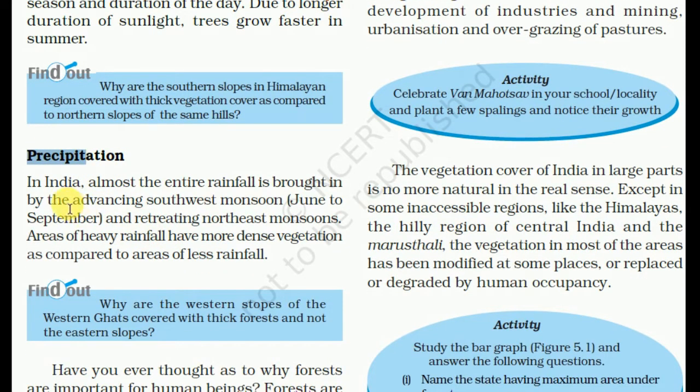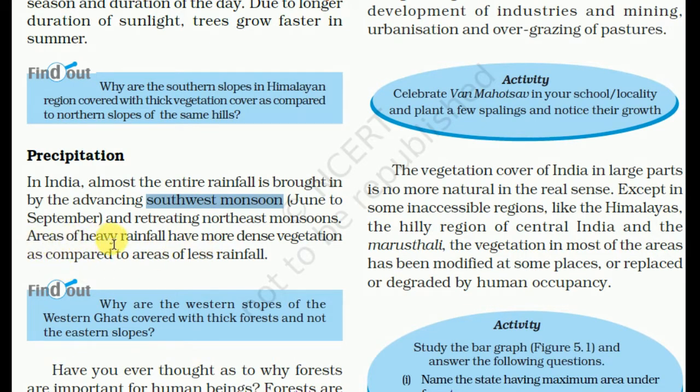Precipitation. In India, almost the entire rainfall is brought in by the advance of the southwest monsoon from June to September and the retreat in the northeast monsoon. So when the monsoon comes, it is the southwest, and when it is retreating, it is the northeast monsoon.